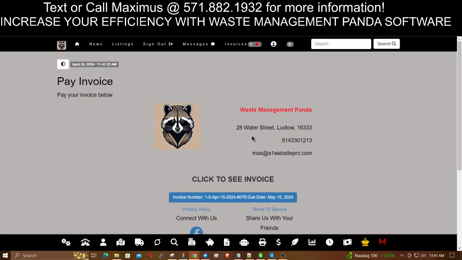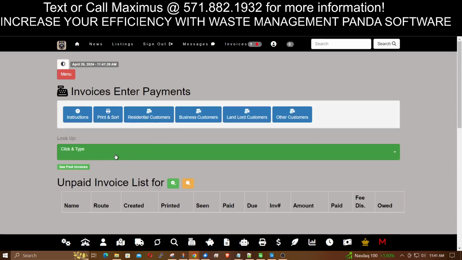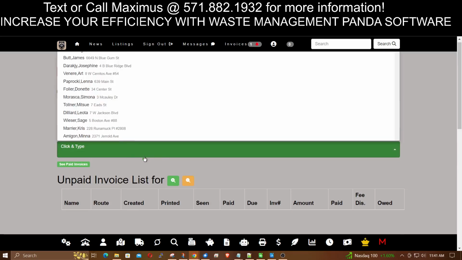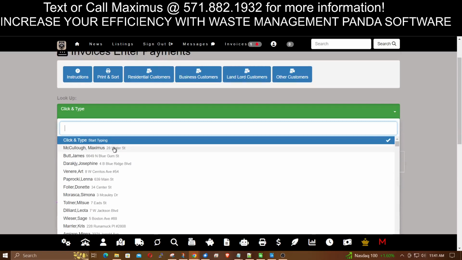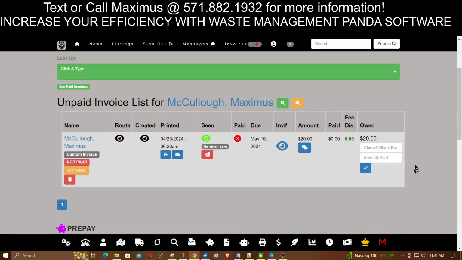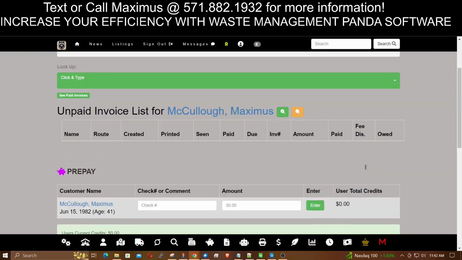And so the solution, my 2 second, 2 click solution for that was to make this register. So that's your one click, and your other click would be to click on the person's name. We'll just use me for example, and you just put in the check number and the amount they paid, and it marks it paid. So let's say the check number was 123. The amount paid was the amount owed, $20. Click that, boom, that's done. So now he's marked paid. So you can see how quick it is.